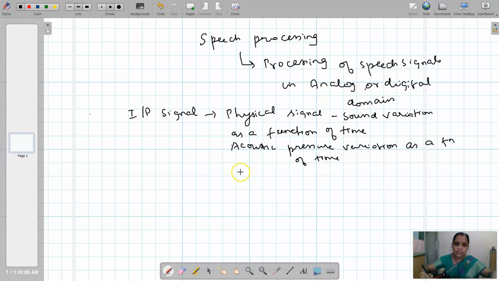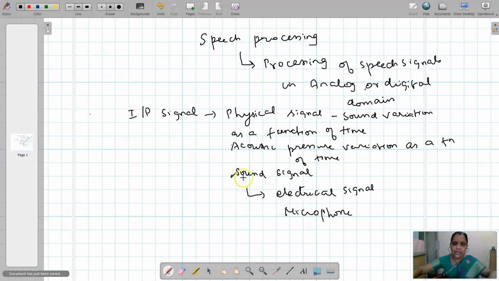So that means the input is a sound signal that is needed to be converted into electrical signal by using the transducer called microphone. So we have to use a high resolution microphone to convert the sound signal into electrical signals. We know that electrical signal is a variation in voltage or current as a function of time.